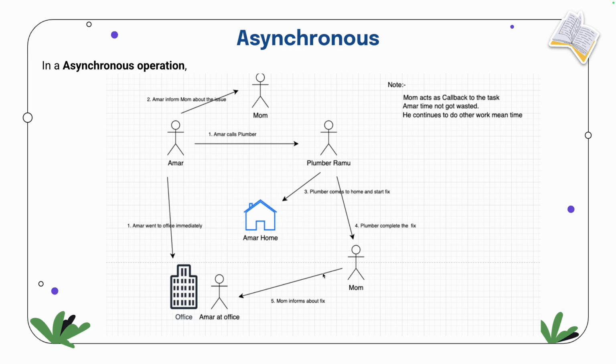So here mom acts as a callback function. The plumber acts as a server kind of thing, the person who takes time to complete their work. And Amar is the client side who is requesting, okay, do something. So this is called an asynchronous operation.